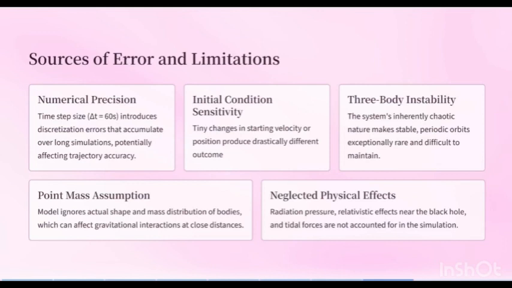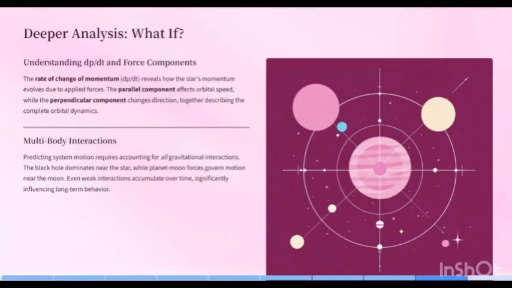For our discussion, some possible sources of errors include that small changes in starting velocity or position can drastically change the outcome. The three-body systems are chaotic by nature and unstable. We also have some gravitational assumptions. The point mass assumption ignores shape and mass distribution for each of the bodies, and it also neglects factors like radiation pressure and relativistic effects.